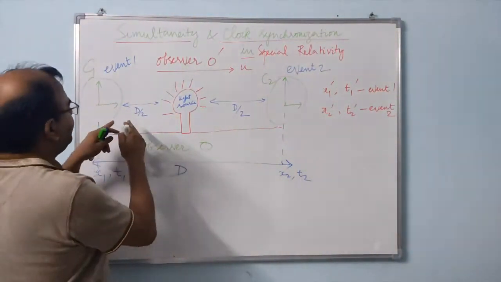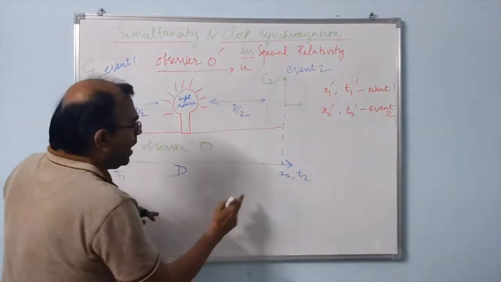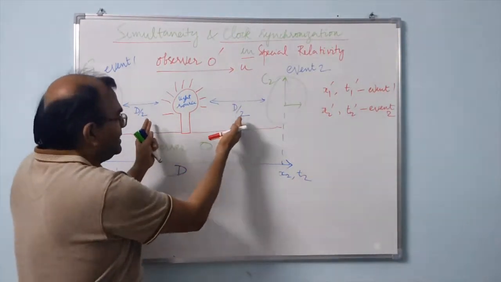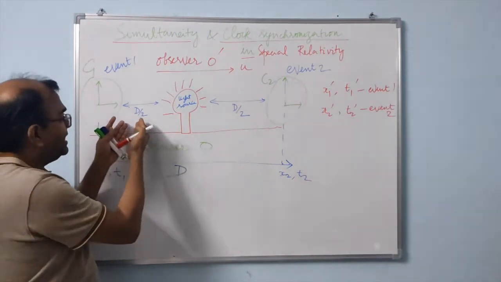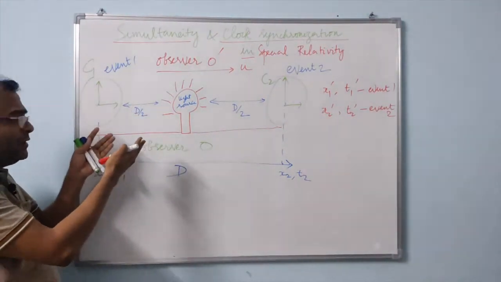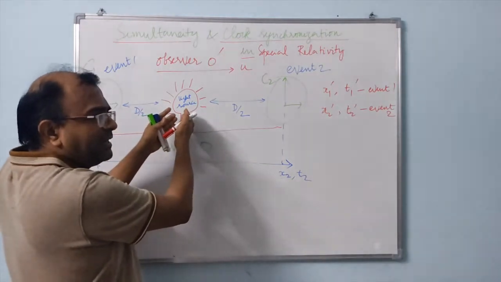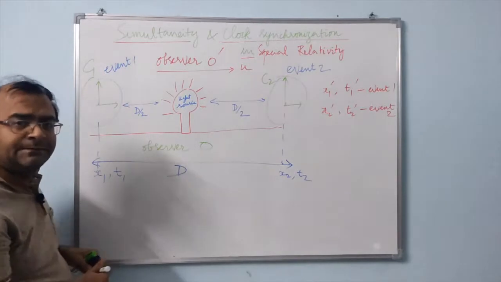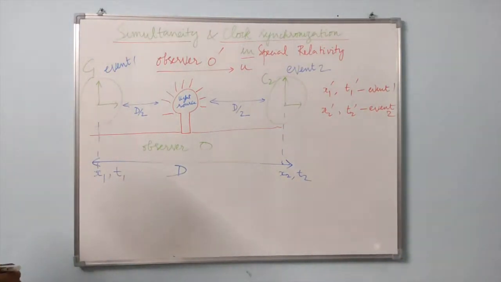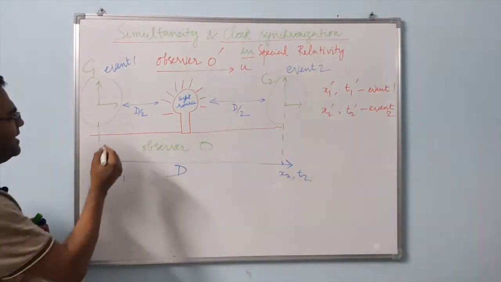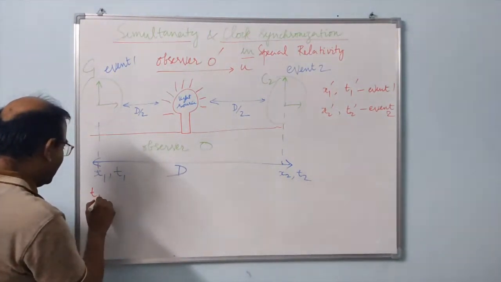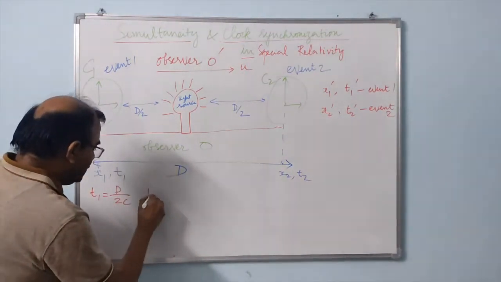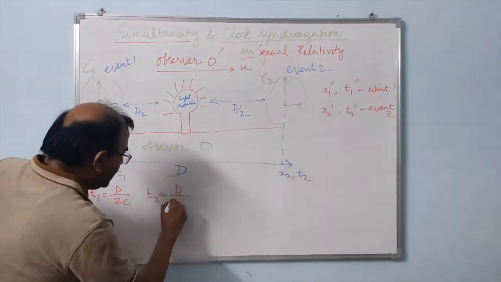Now, for the Earth observer, we know that t1 is equal to t2. Why? Because we know that the distance traveled by the light flash is going to be d by 2 on both sides. So, it is going to take the same time for the light from this particular source, which is equidistant from the two clocks, to reach the two clocks. Right? So, if the speed of light is c, t1 is equal to d by 2c, and t2 also must therefore be equal to d by 2c.